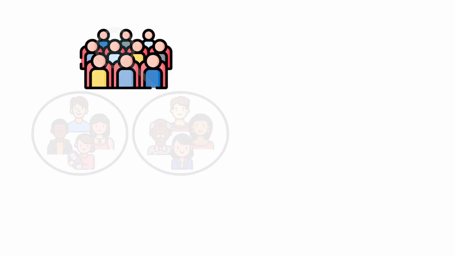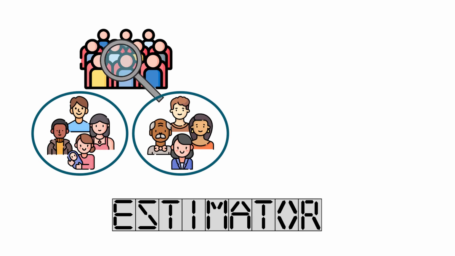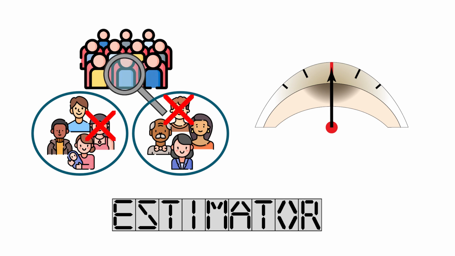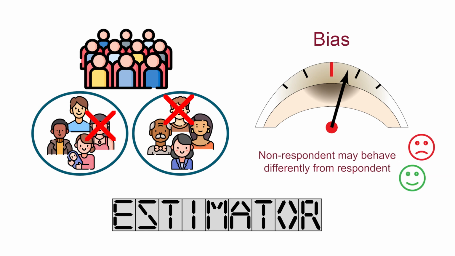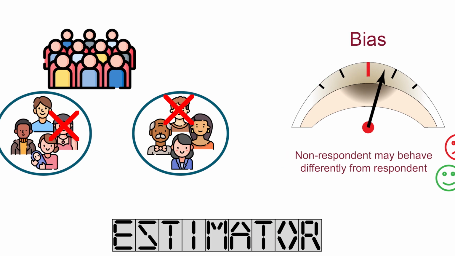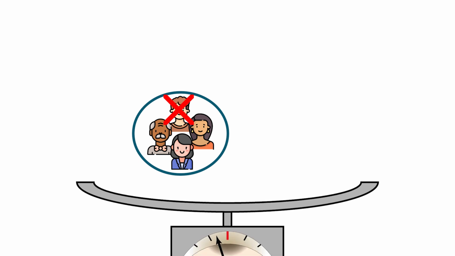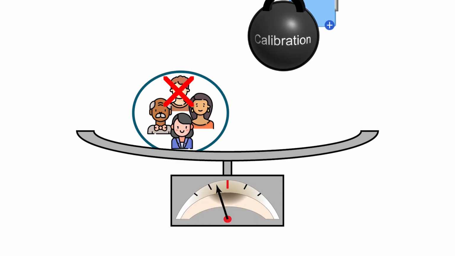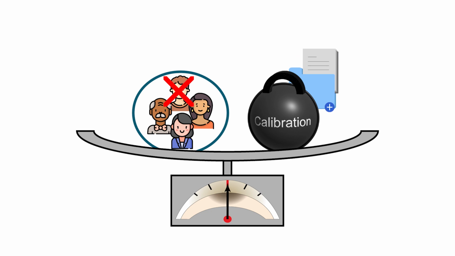In a sample survey, estimators may initially be unbiased, but non-response, units not responding to the survey, can lead to bias. If the non-respondent units behave differently from the responding ones, non-response bias will arise. To reduce this bias, calibration techniques are applied using auxiliary information available for all units in the population.